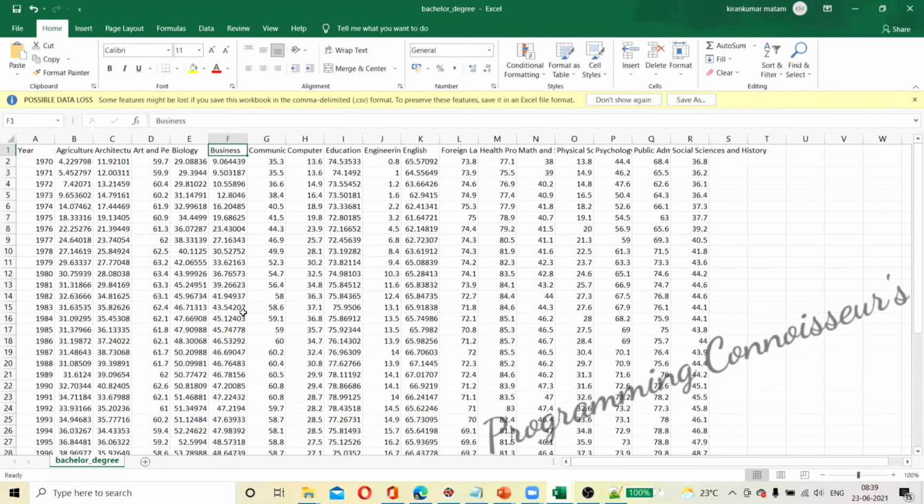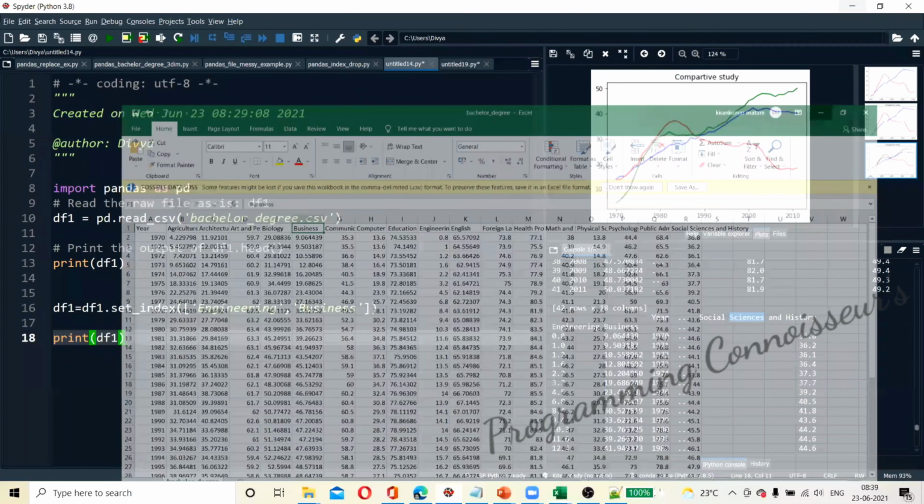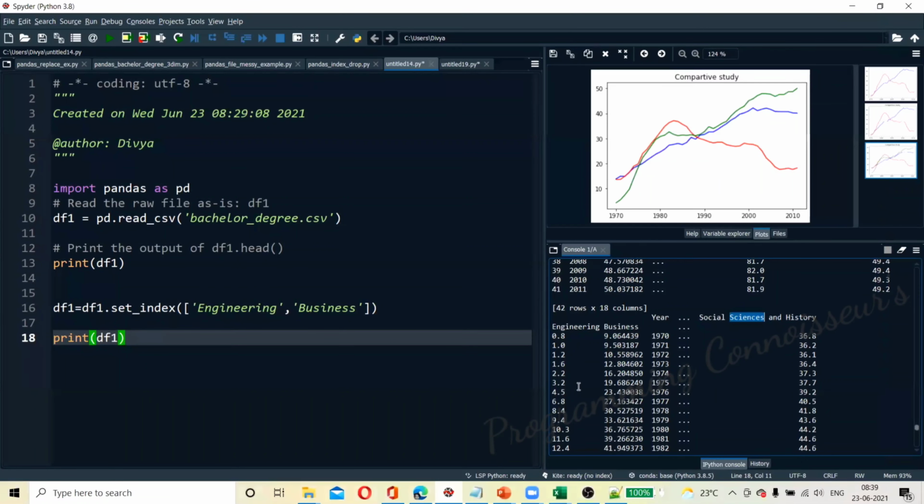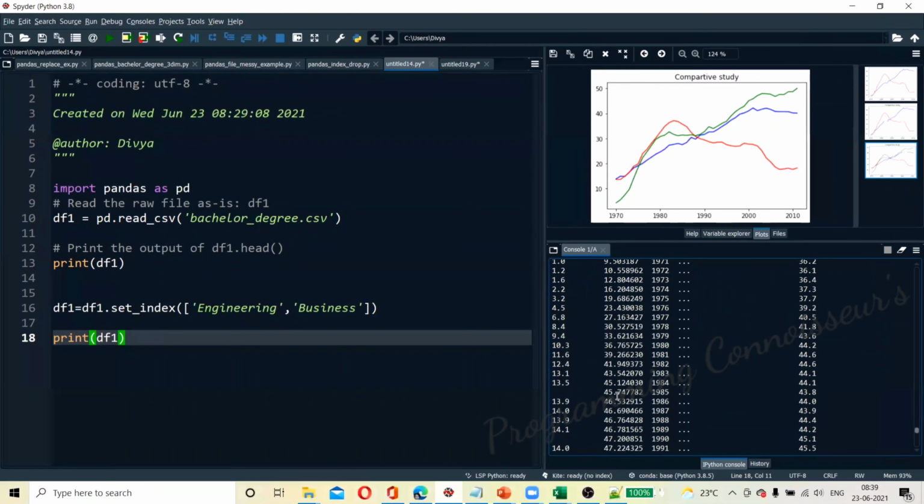You can compare with any data. If you have it in Excel, that is dumb. Now you have pushed it into a data frame and you start analyzing the data. You can give meaningful insights. So that's the advantage.